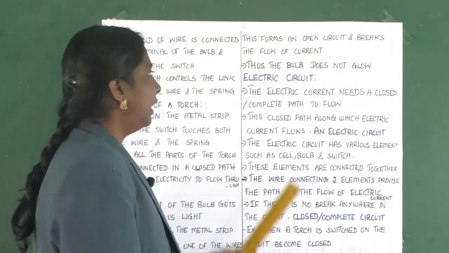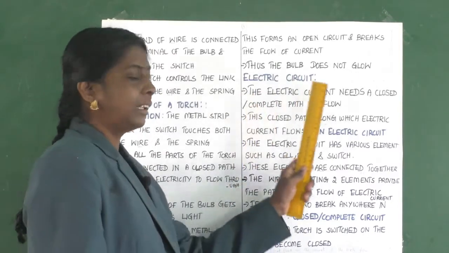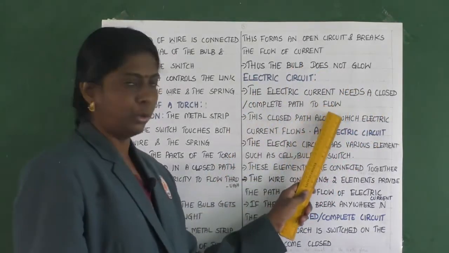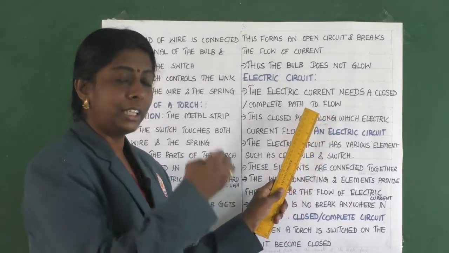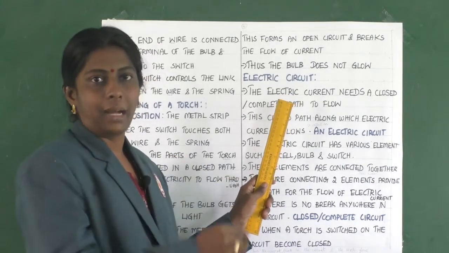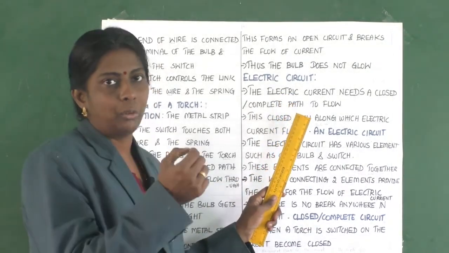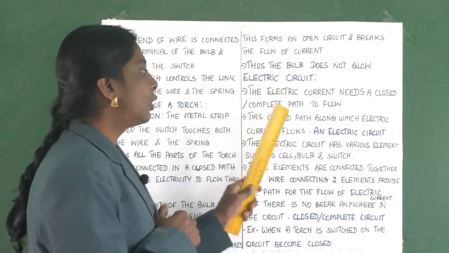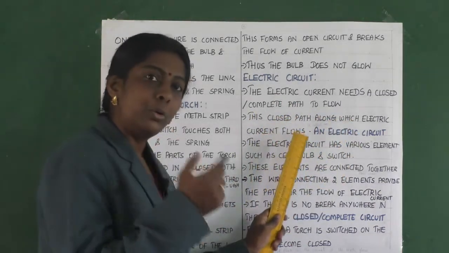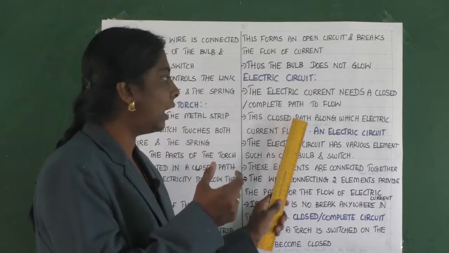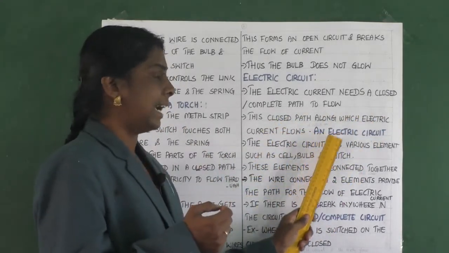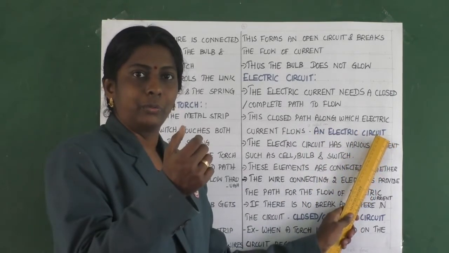Now let us learn about electric circuit. For an electric circuit, the electric current needs a closed or complete path to flow. Only when it is in a closed or complete path can the electricity flow. This closed path along which electric current flows is called an electric circuit.